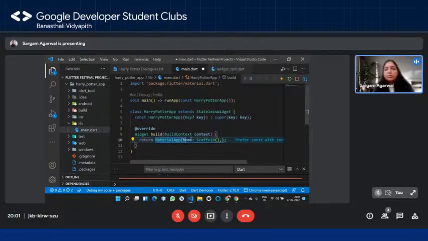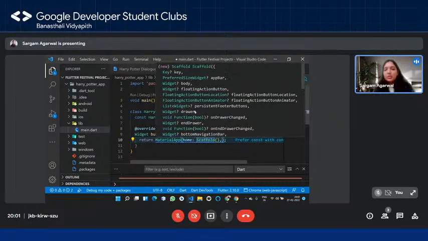So this much of code, that is material app, and then the scaffold. This is like the standard thing, okay? This is something which is going to be constant for you all, right? So now in the scaffold, again, if I hover upon this, you can see that we have various kinds of parameters. So we have the app bar, you can see. We have the body. So as the name suggests, we can understand that body is the place where our screen will finally render, okay?